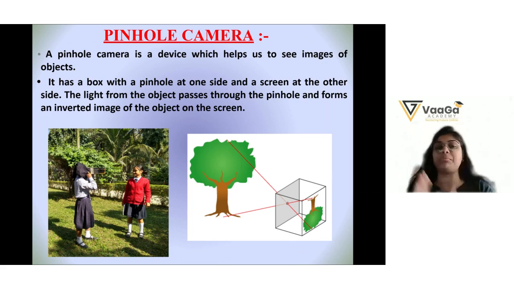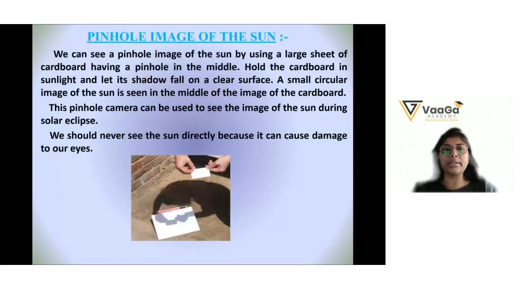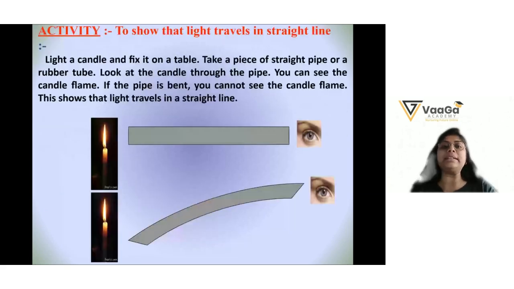If you get time, please do it, my dear. Then only you can observe how the inverted image of the objects occurs. Understood? How to make a pinhole camera? You have to take a good wooden box, and on the other side you have to make a screen, a glass screen kind of.